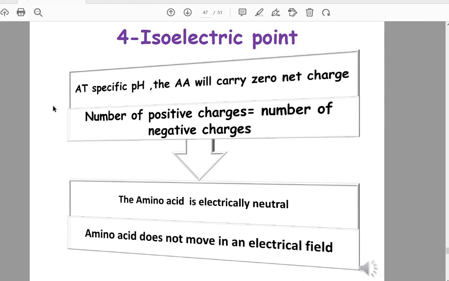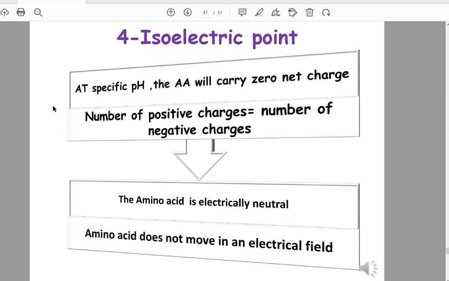It's a specific pH at which the amino acid carries zero net charge. Zero net charge means that the sum of charges on the amino acid is zero. Number of positive charges equals number of negative charges.